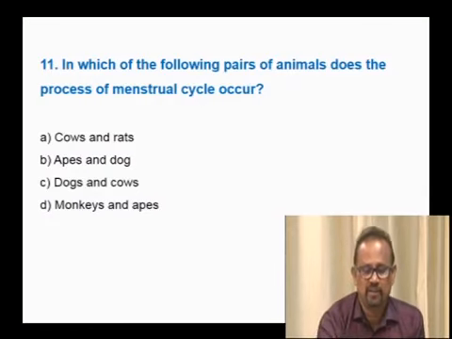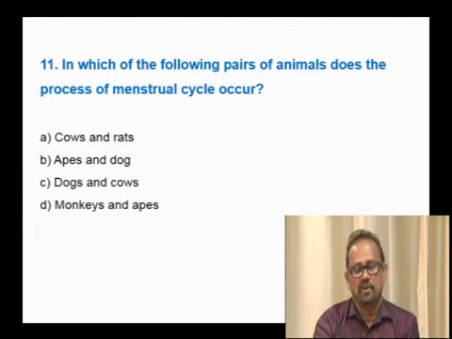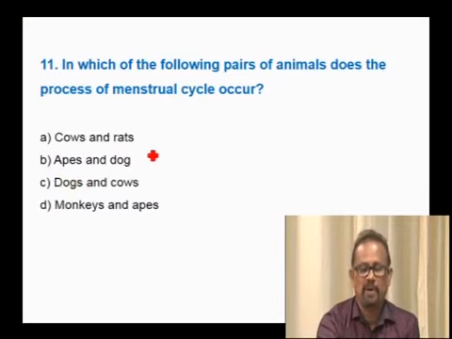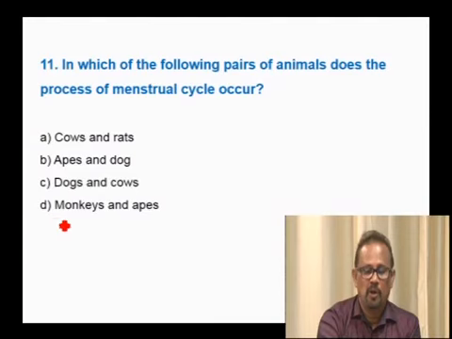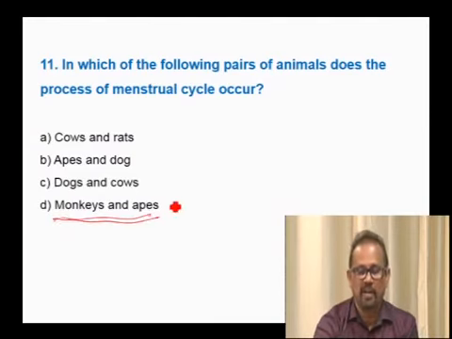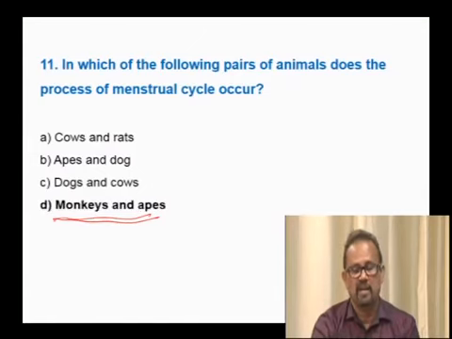So, here cow and rats are not primates. Therefore, the menstrual cycle cannot be seen in cows and rats, where we see the estrous cycle. Ape is a primate but dog is not a primate. Dogs and cows are non-primates. Monkeys and apes are the primates. Therefore, the menstrual cycle should occur in monkeys and apes.